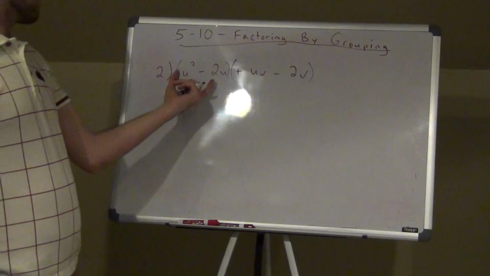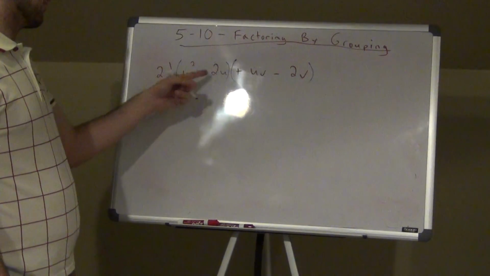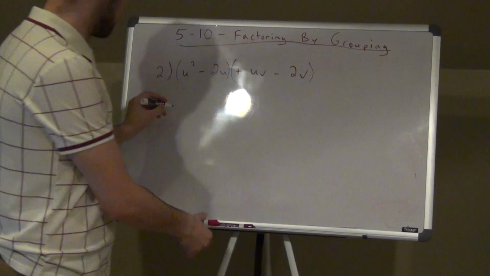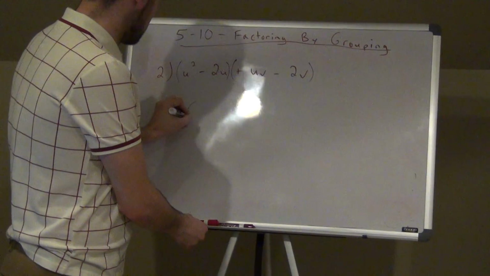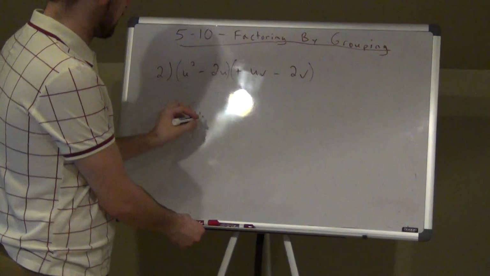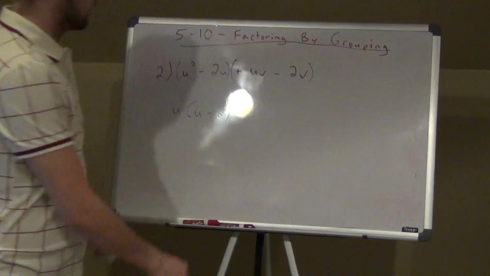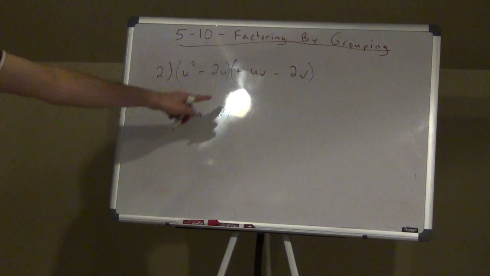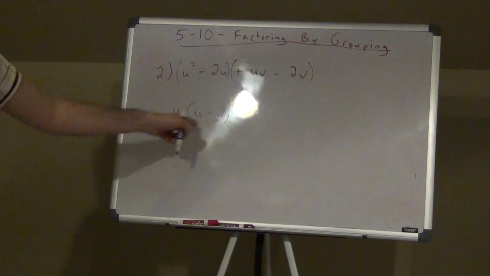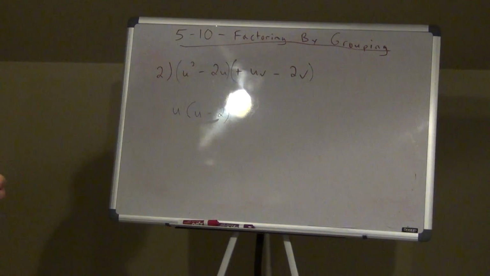So here, they don't have any numbers in common, right? This has a 1, this is a 2. But they both have a 1u, right? So my greatest common factor here is just going to be u. And what am I going to have left? Take away 1u from u squared, I have 1u left. Take away a u from the negative 2u, I just have a negative 2. Now remember, whatever my greatest common factor is out of the second grouping, it should also be u minus 2 here, okay? So let's see what happens.